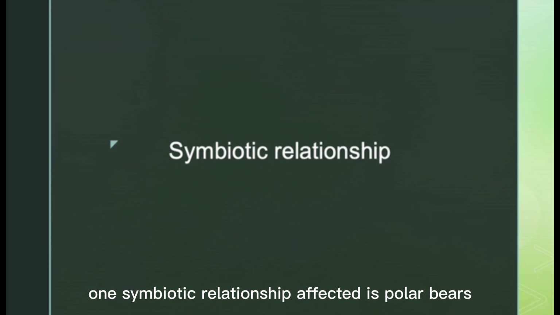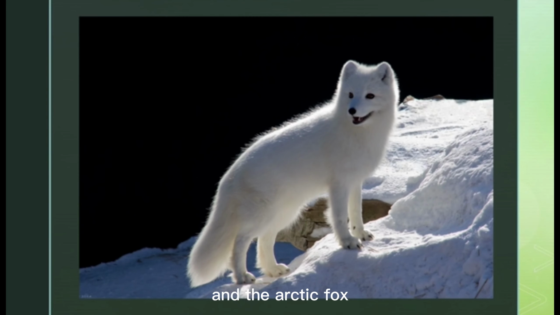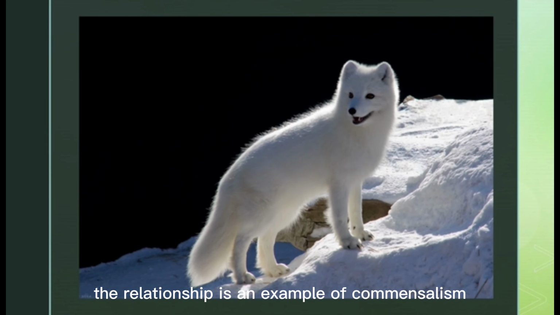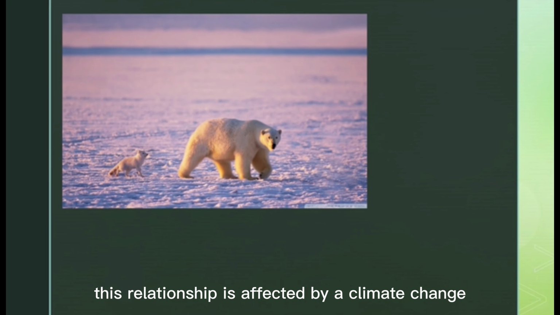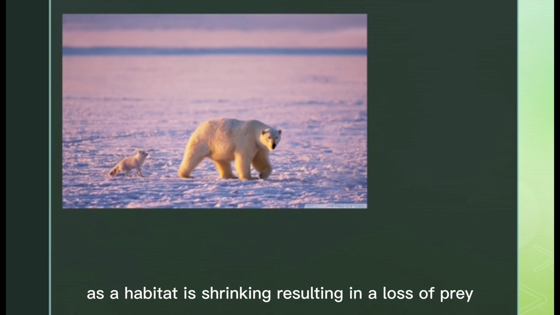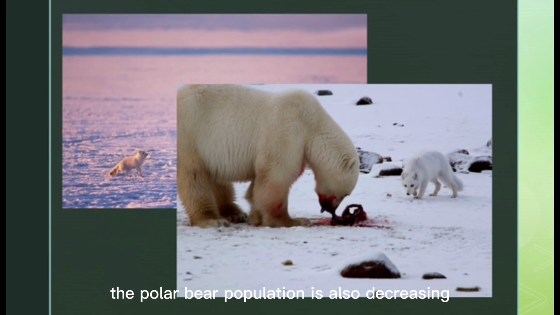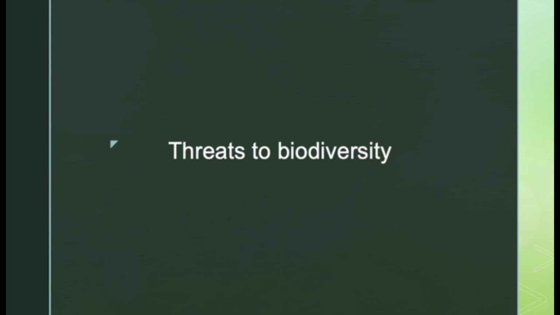One symbiotic relationship affected is polar bears and the Arctic fox. The relationship is an example of commensalism, as the Arctic fox follows the polar bear to consume its leftover food while the polar bear is unaffected. This relationship is affected by climate change as their habitat is shrinking, resulting in a loss of prey. The polar bear population is also decreasing, so the Arctic fox cannot rely on them to search for sustenance.